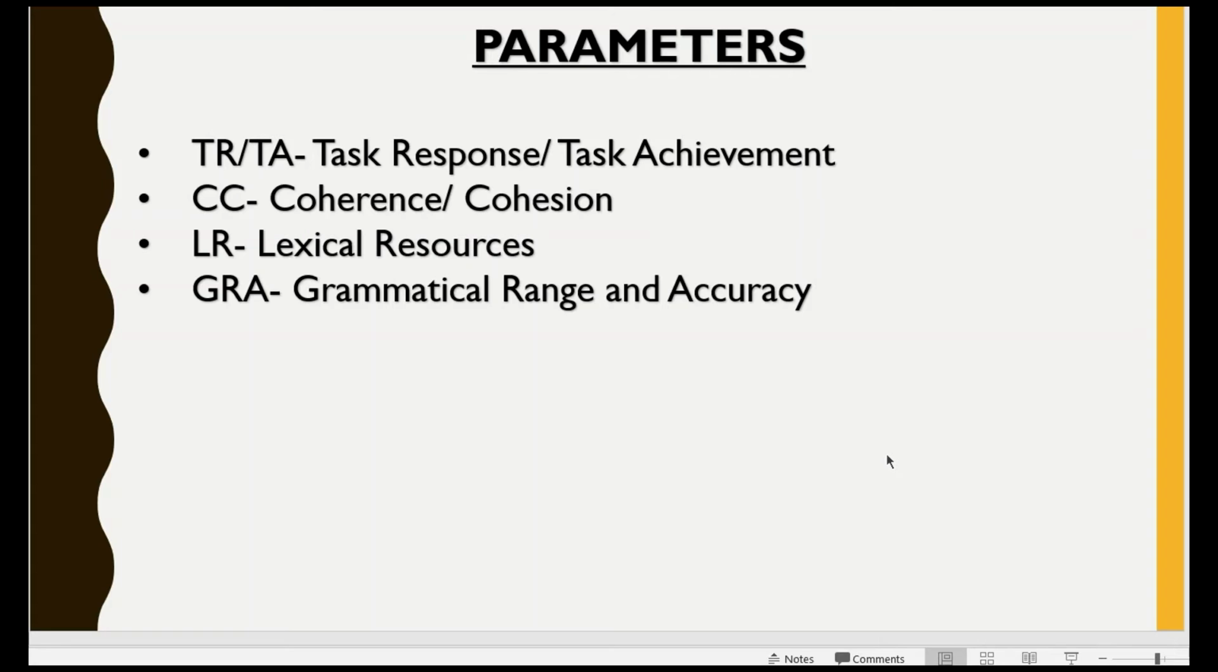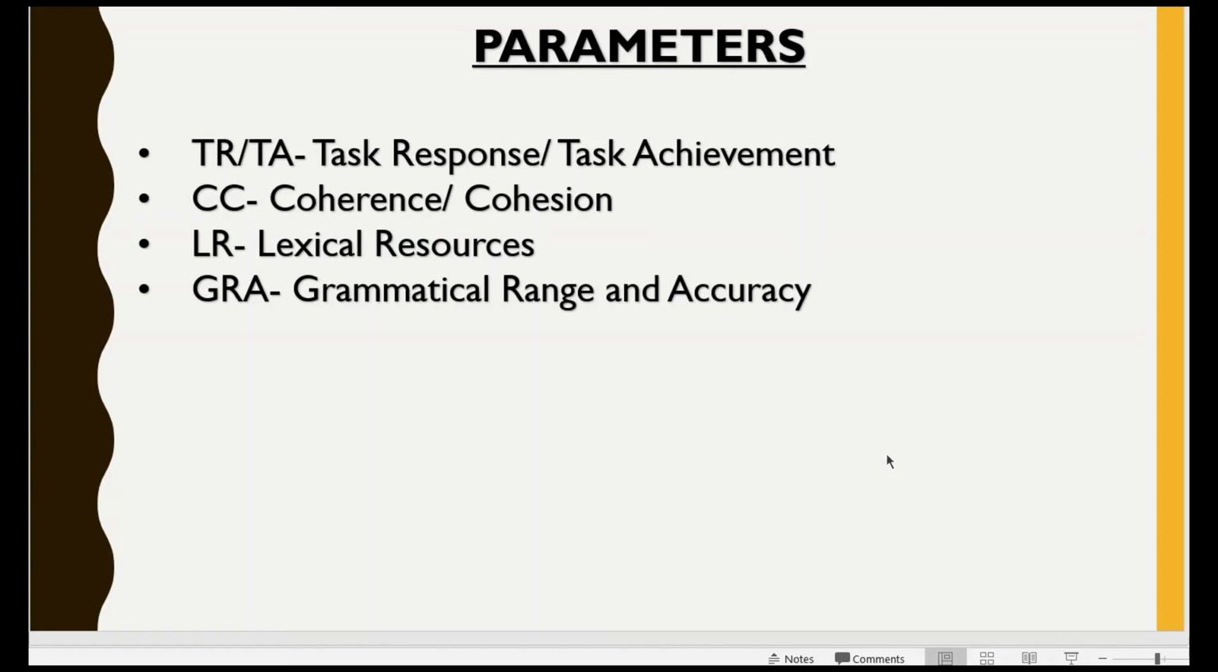When I was explaining this PEEP method to you, after point and point elaboration, there was the second E, that was of example. The second E said that the example needs to be in context of the point. But if your point and example do not link with each other and they are completely different, then also this parameter CC would be hit.